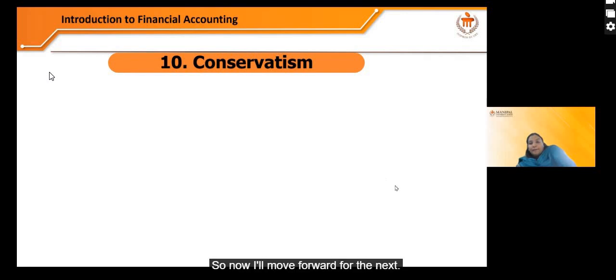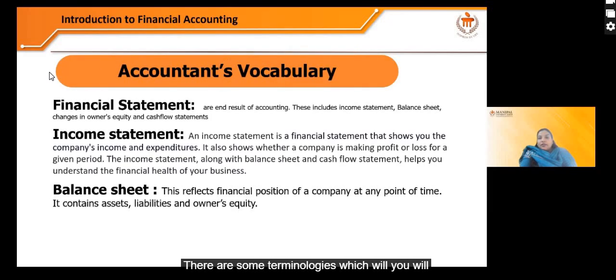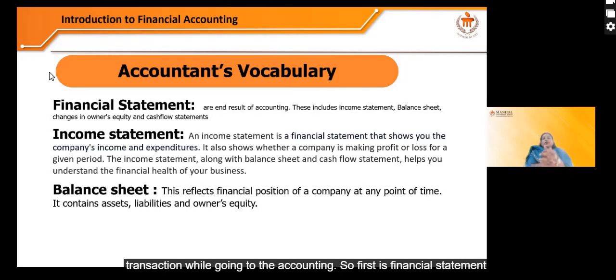So now I'll move forward to the next, that is the terms or the vocabularies of accounting. There are some terminologies which you come across while preparing the statement or preparing the reports or recording the transaction while going through the accounting.